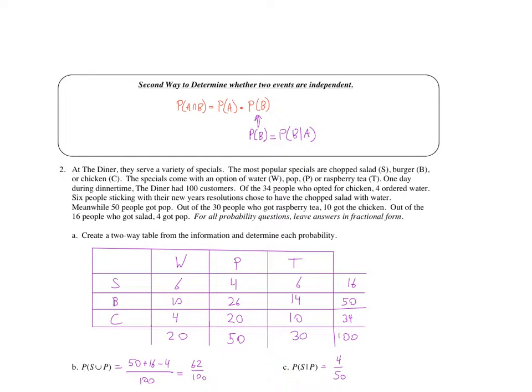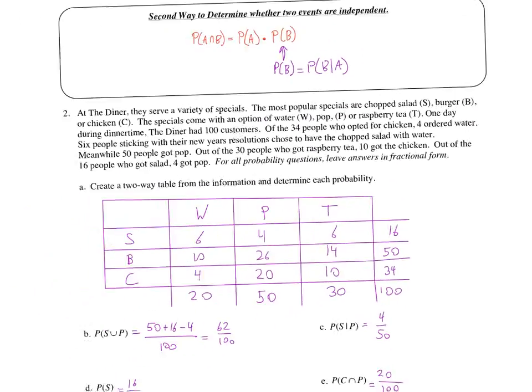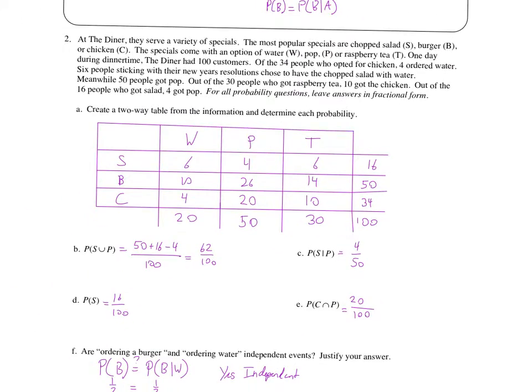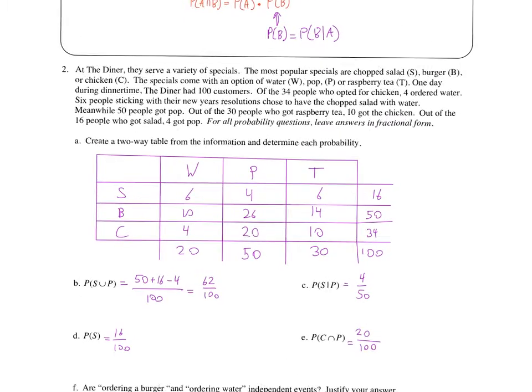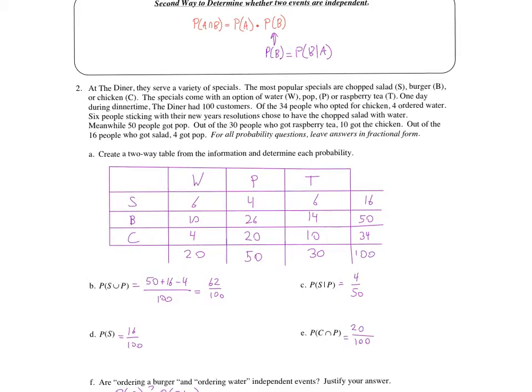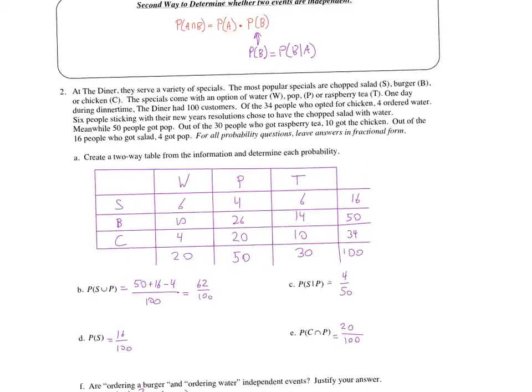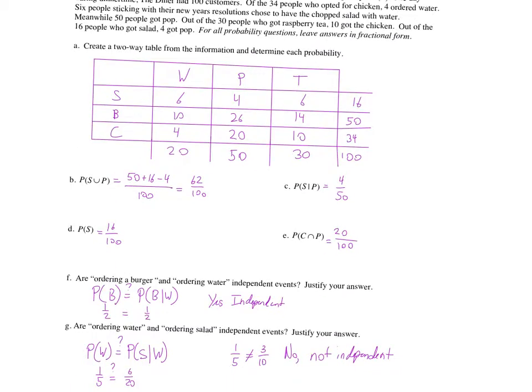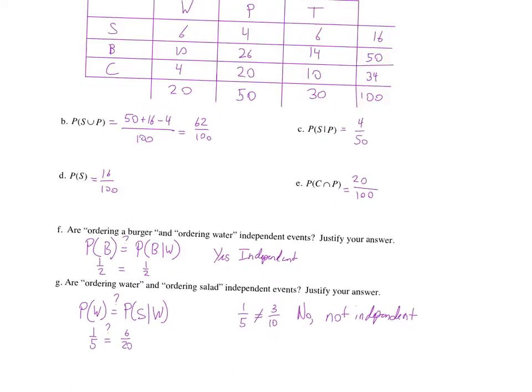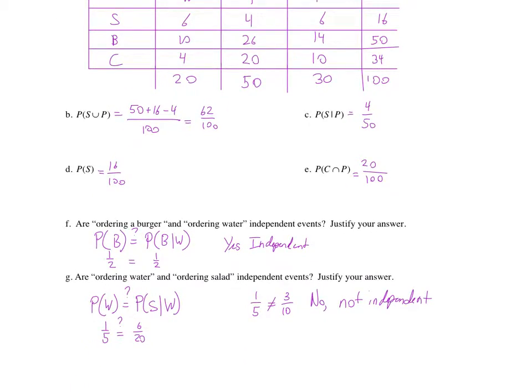At this point, you should work through this problem number 2. Sorry about making that weird. You will be able to do all of the parts of this, and you get the fun challenge of making a two-way table, which is nice practice. You'll see that in the homework and prepare for that on an assessment. But here we can see two more independence questions.